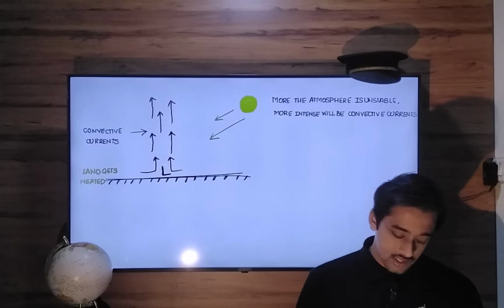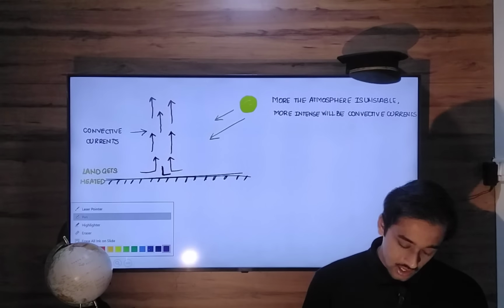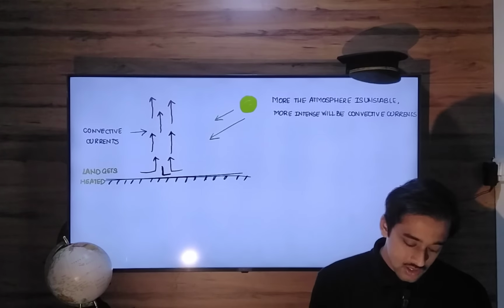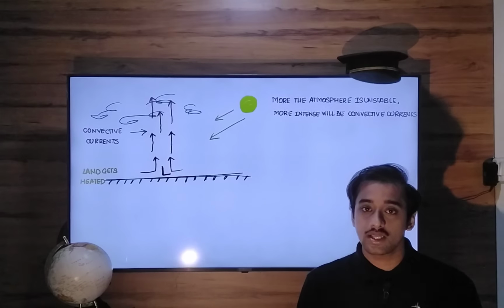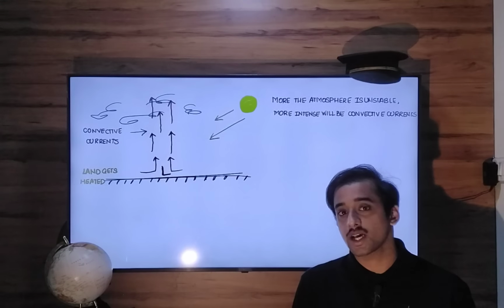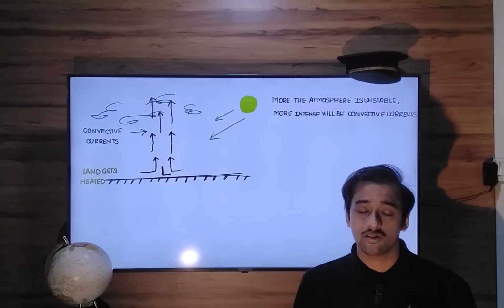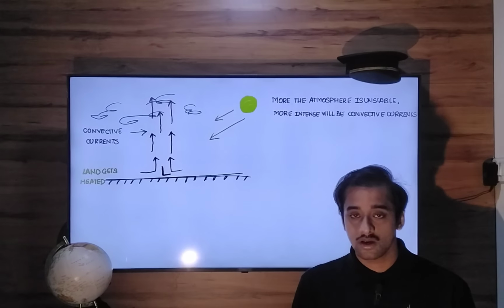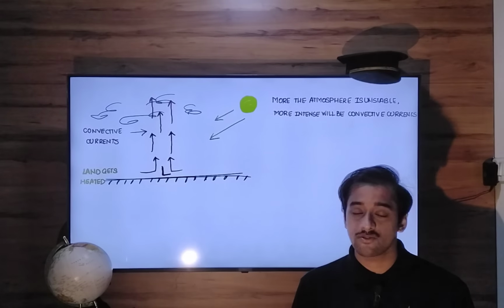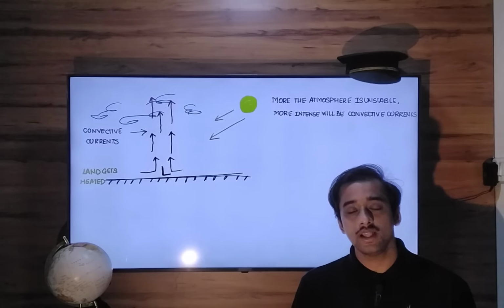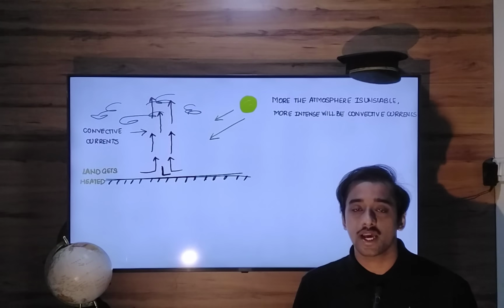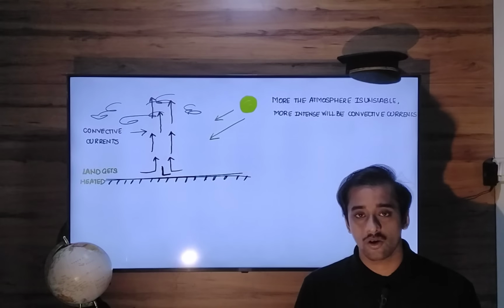These convective currents are also the cause of eddies in the atmosphere. These eddies are nothing but the turbulence that you feel when you fly during the afternoon, when the surface temperatures are very hot and there are too many convective currents in the atmosphere. So you will feel these eddies, bumps, turbulence when you're flying in such weather.